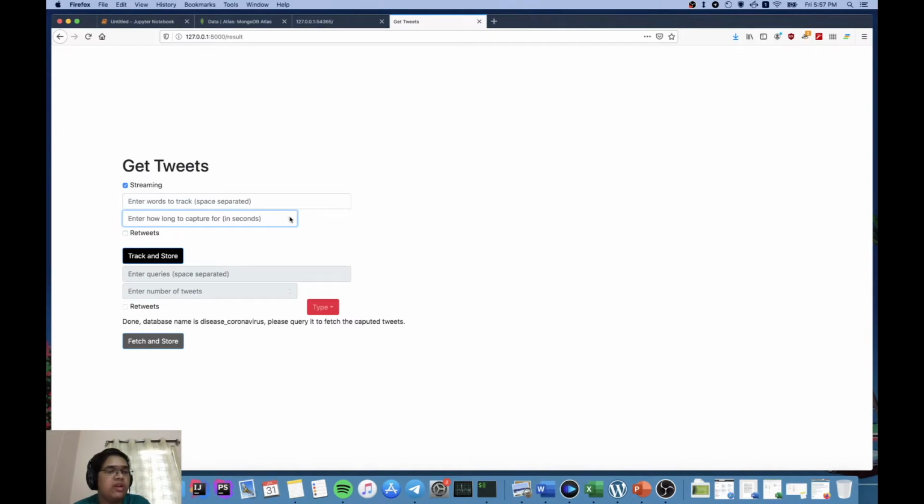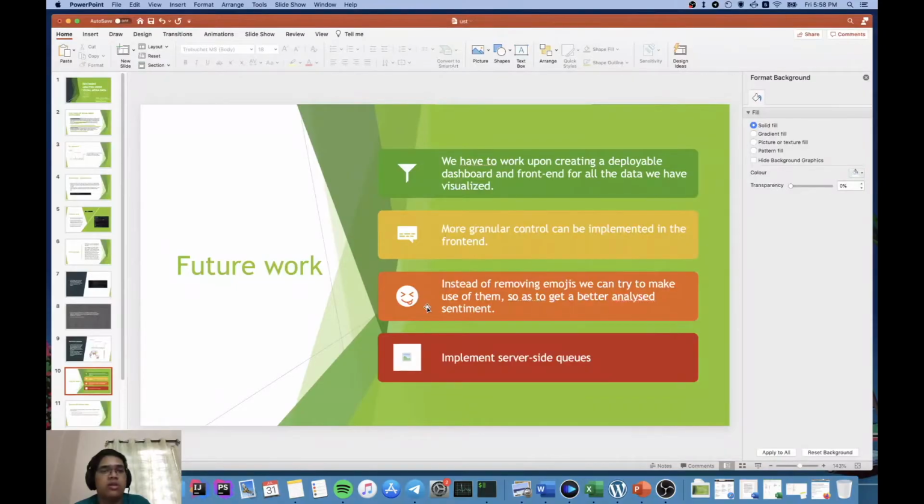I think this is a great thing, because according to your requirement, you can estimate how many tweets you want, and how much time you want, you can put it in. And obviously you have retweets and the type of tweets. If you want recent tweets related to very recent trends, then you can use this, or else you can go with popular or mix, for a mix of both of these. But we can add more granular control over that, which I think will be really nice.